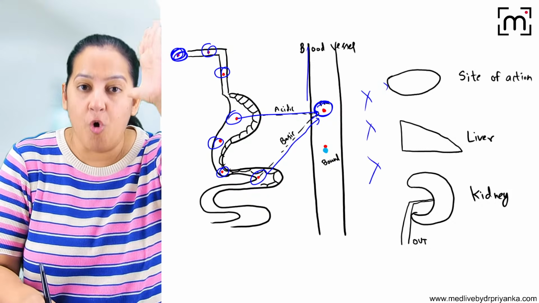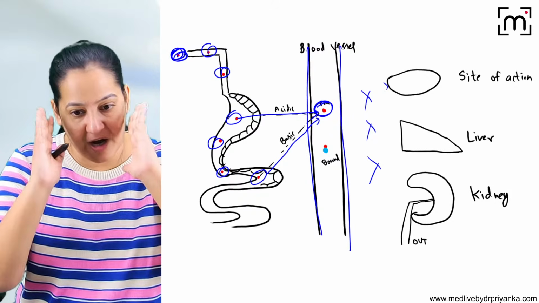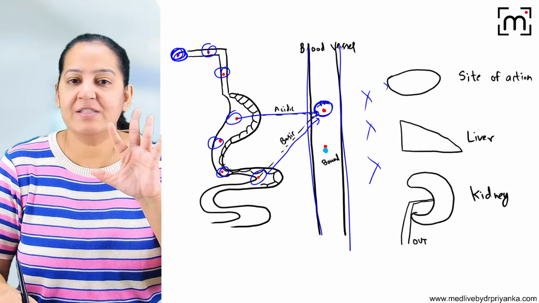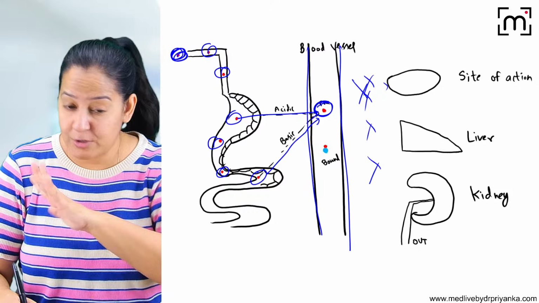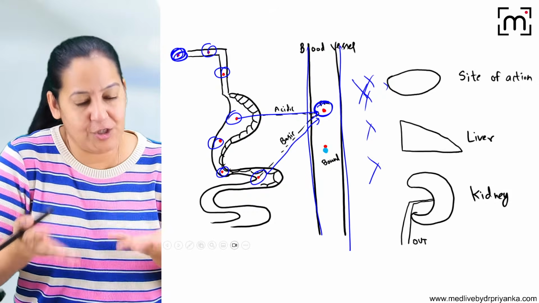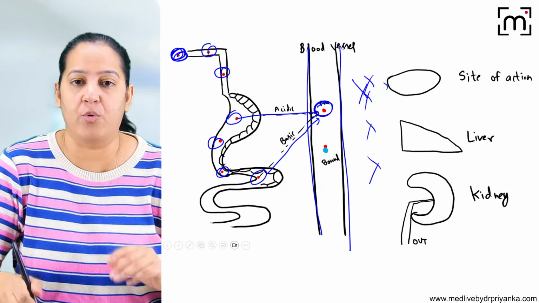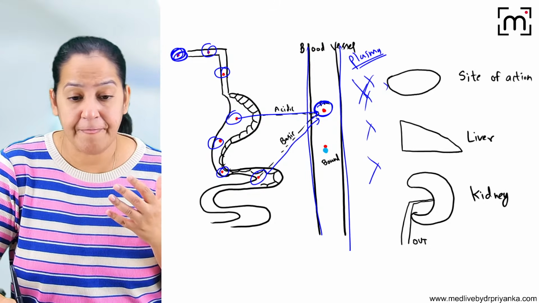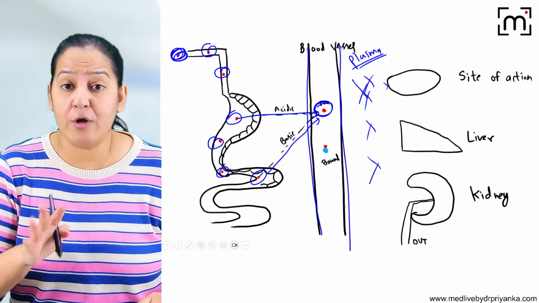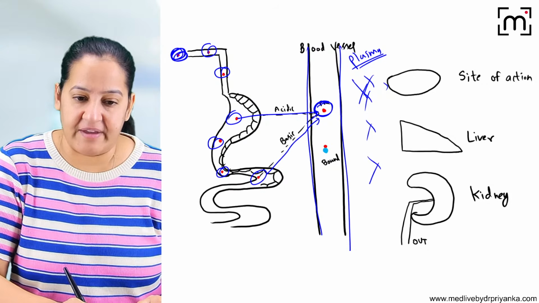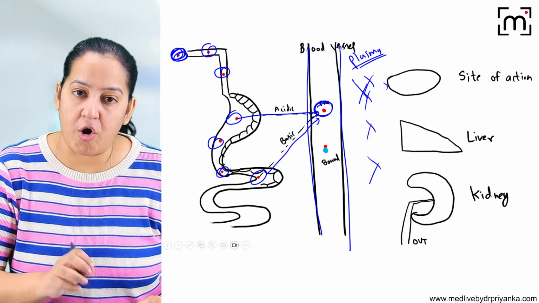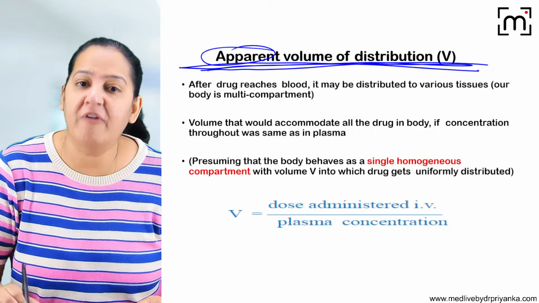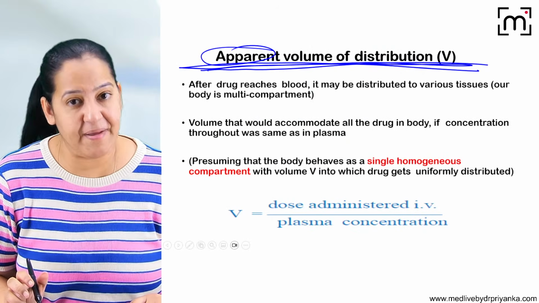If I assume the body is a homogeneous compartment, and the only compartment is the blood, you tell me: if it is not going anywhere else, it is remaining in the blood only, I know it's not reality, but if I assume it, what volume of plasma is required to accommodate the complete drug which I am giving? That volume of plasma is known as the apparent volume of distribution.